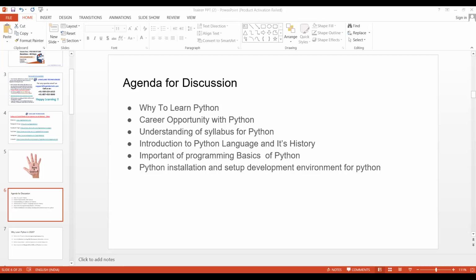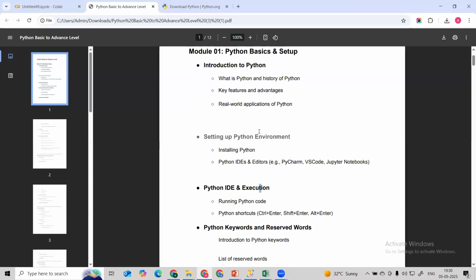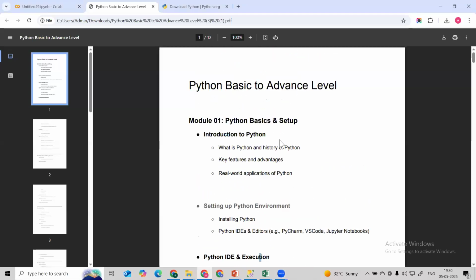Is my screen visible? Let me reshare. I think I did not share the whole screen. Now I'm sharing the whole screen. Okay guys, now you are visible. The screen is visible, right?